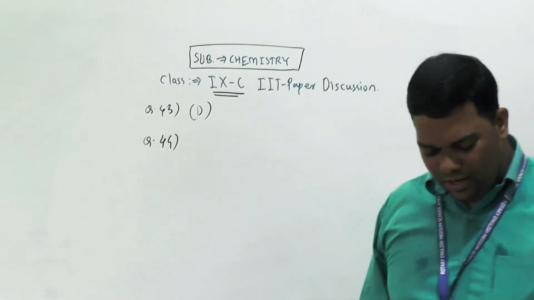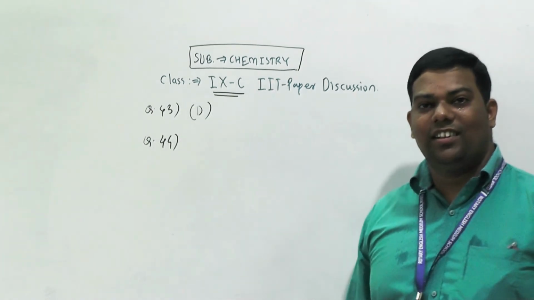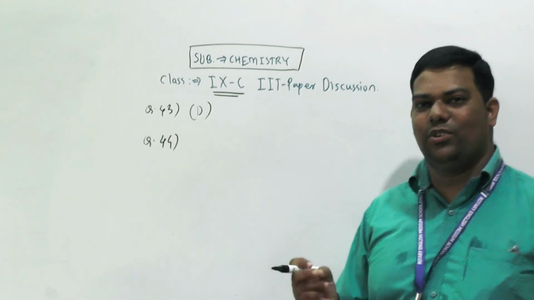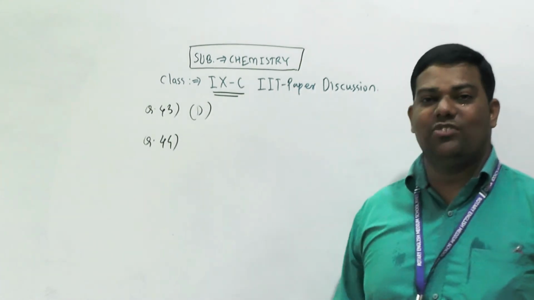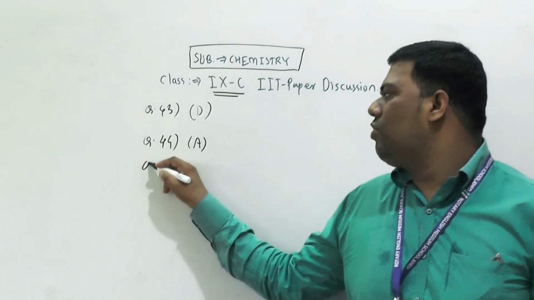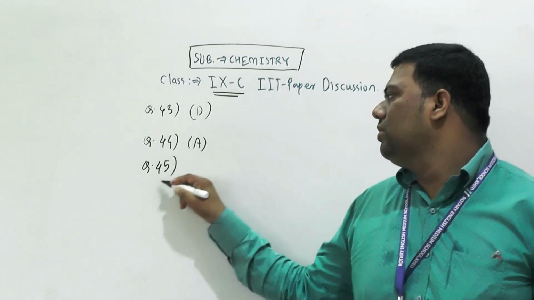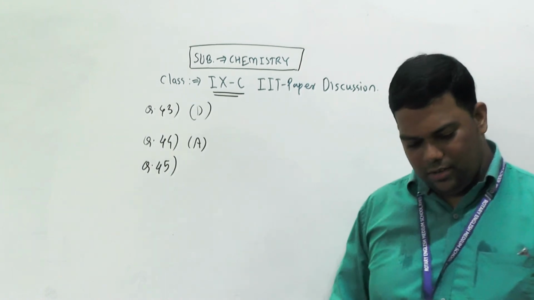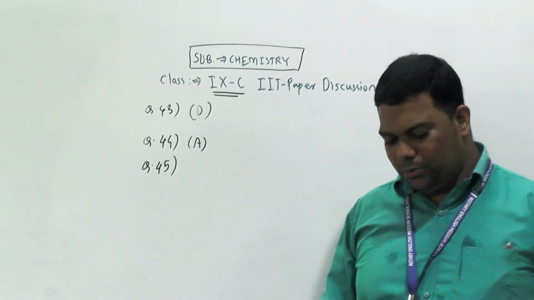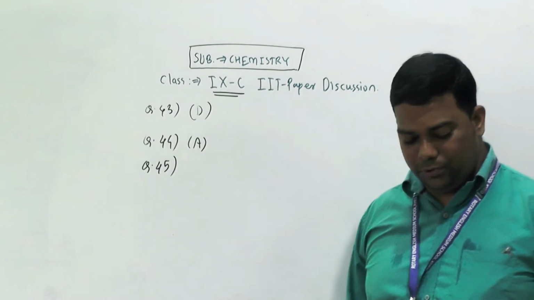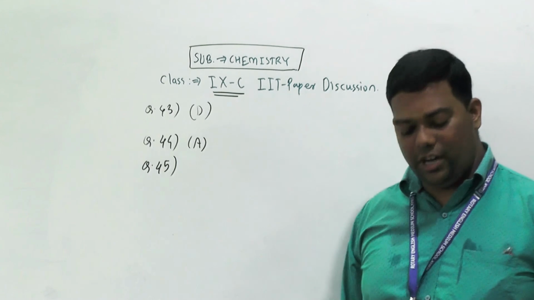Next, question number 44. Milk is, yes, all students know this. Milk is a colloidal solution. Milk is what, beta? Colloidal solution. Now we will discuss question number 45. See here. The physical state of a solution is always liquid.